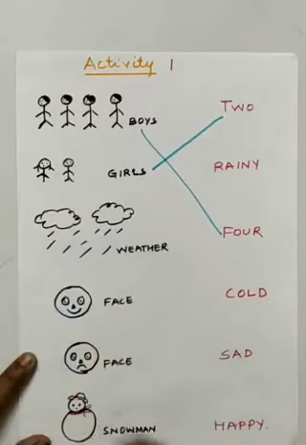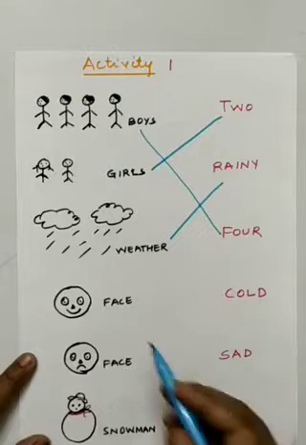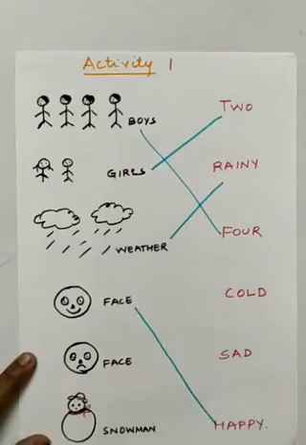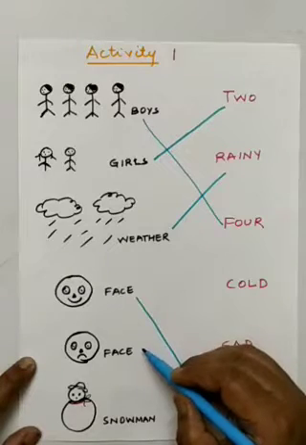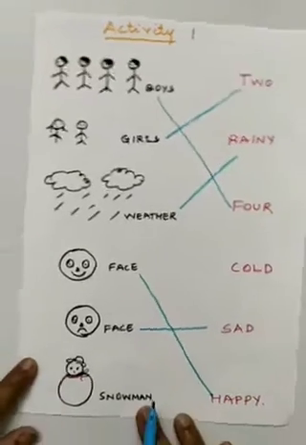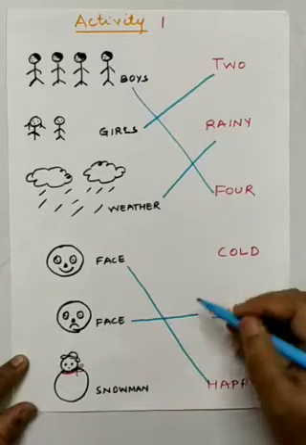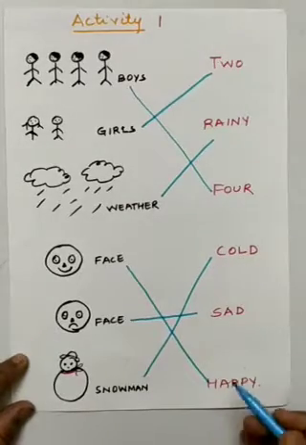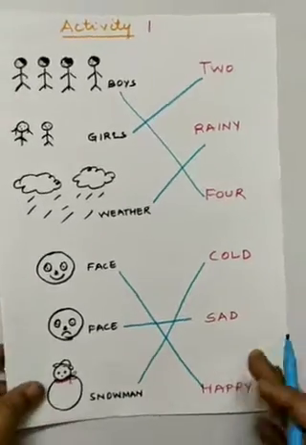Now you're seeing the picture, we can say how is the weather? Rainy. Then face, you can see a smiling face, so happy face. How is the face? Happy, it is a person's face, no? Then here, how is the face? Sad face, so telling about the person, that the person is sad. Then here, how is the snowman? When you see a snowman, what comes to your mind? Cold. In cold regions where snow is there, we make a snowman, so cold. So we are describing it.